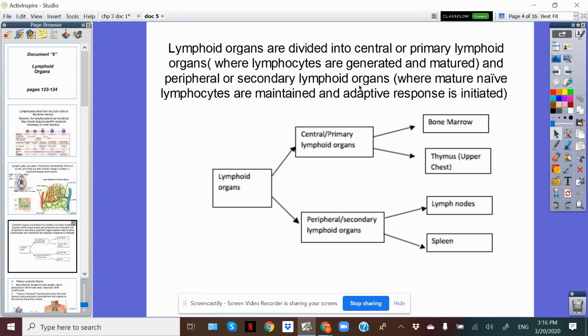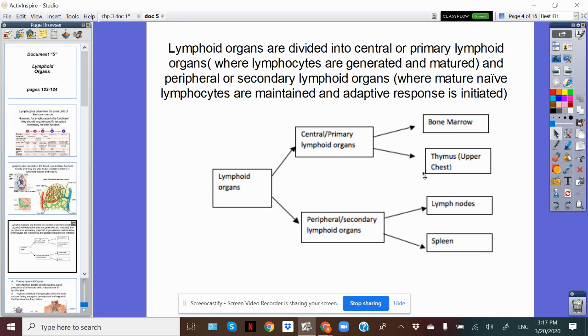In the peripheral or the secondary lymphoid organs, mature or naive lymphocytes are maintained and adaptive responses are initiated. Okay? So, the primary lymphoid organs are the bone marrow and the thymus, whereas the peripheral or secondary lymphoid organs are the lymph nodes and the spleen. We have all known that the bone marrow is one of the lymphoid organs because in the bone marrow there are the pluripotent hematopoietic stem cells where all white blood cells originate. And for that, it is a central lymphoid organ where all lymphocytes or leukocytes are generated and manufactured.